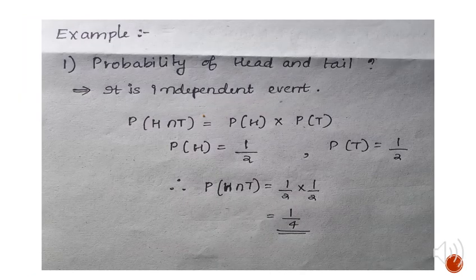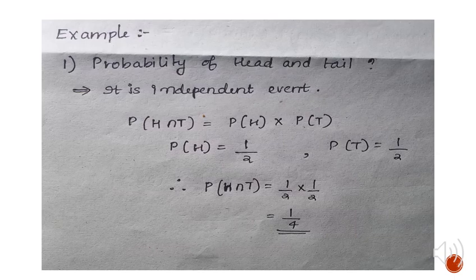Next we can deal with the question on the probability of head and tail. While tossing a coin once we can get head, and the next time we can get tail, but there is no dependency between head and tail.